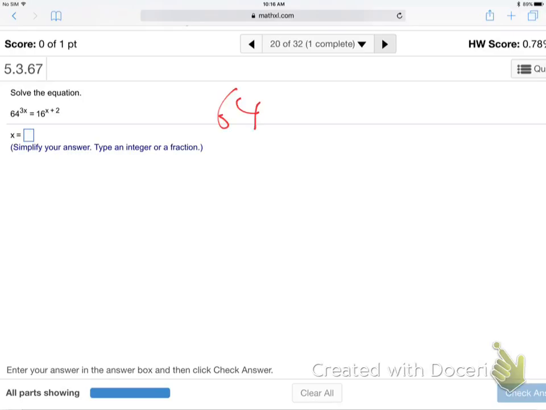Okay, 64 to the 3x, 16 to the x plus 2. Try that one. So you got to make those bases the same. Would we reduce both of them? Yeah. Do you realize you can't make 64 out of 16? If you take your calculator and take 16 times 16, it's already too big. It's bigger than 64. So then you think, whoa, how do I do this? Make them both out of 4. Lower them both. Make them both out of 4.